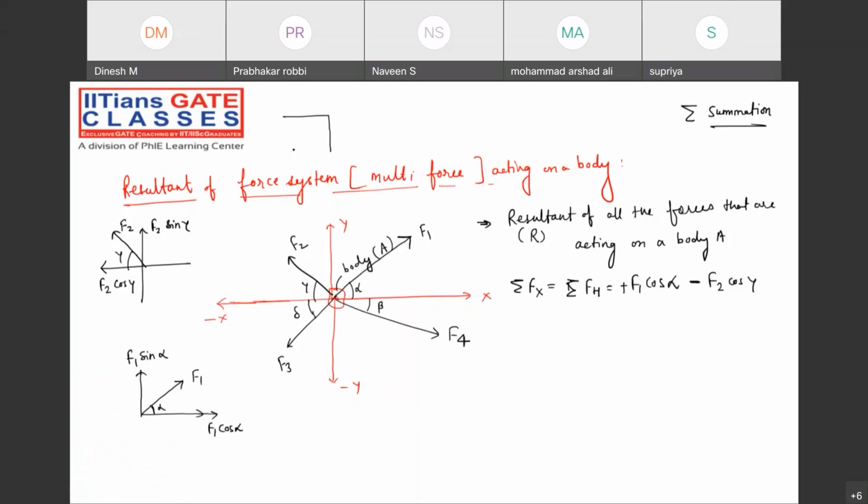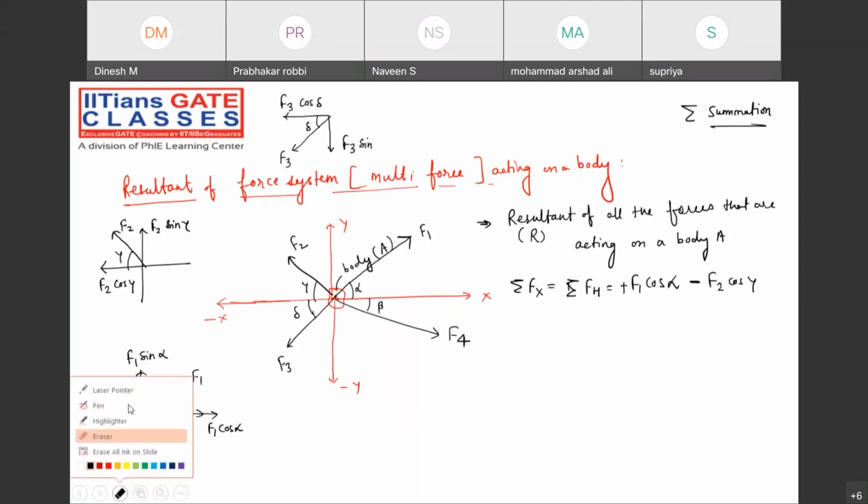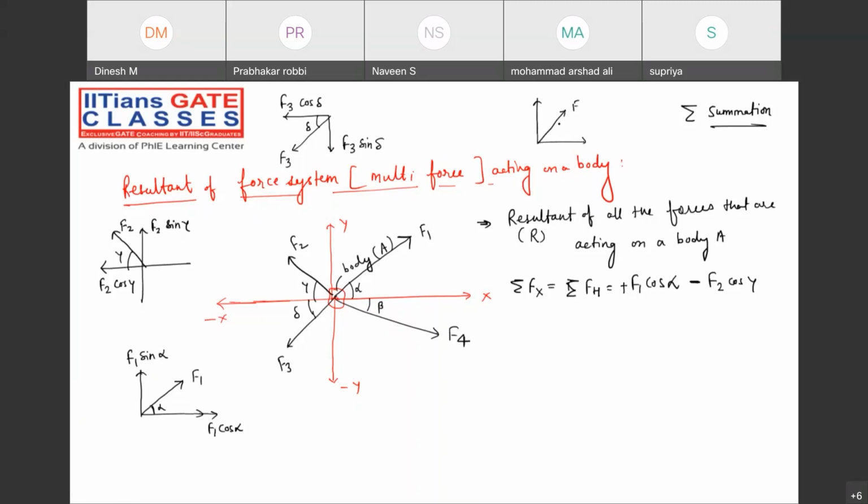What about the component of the force F3? I'm writing over here also. F3 is acting like this, and it is making an angle delta. So this component is F3 cos delta, and this is F3 sin delta. If anybody is not aware of resolution of the forces, please let me know. F3 will also be negative, minus F3 cos delta. And of course, F4 will be positive, F4 cos beta.